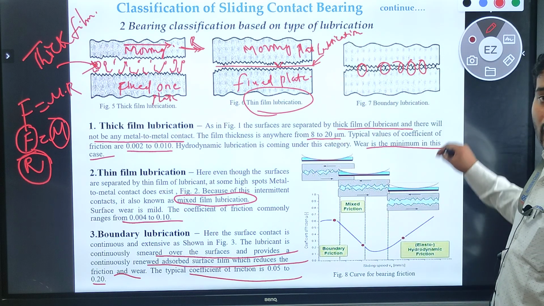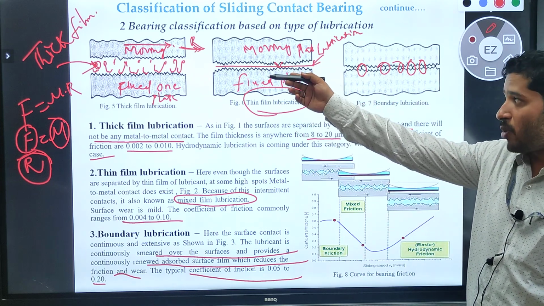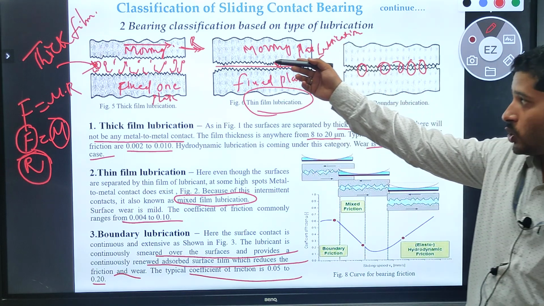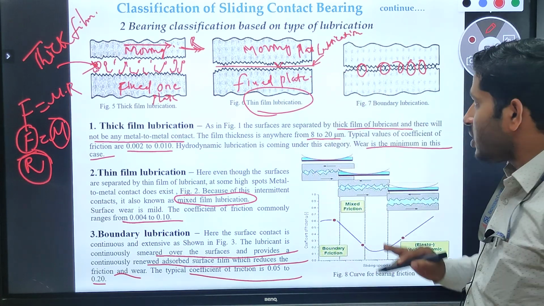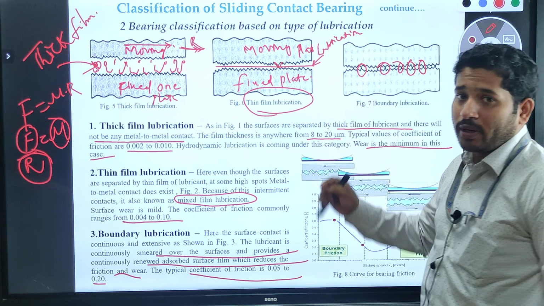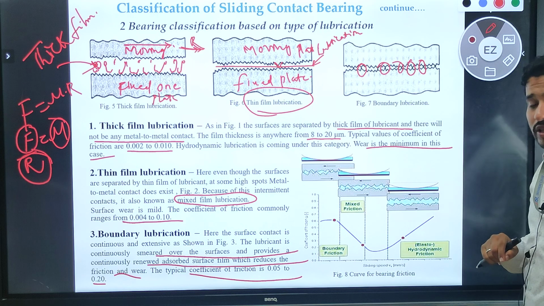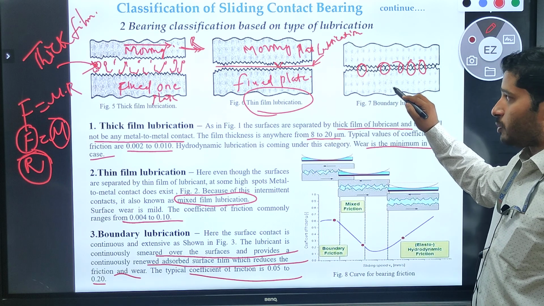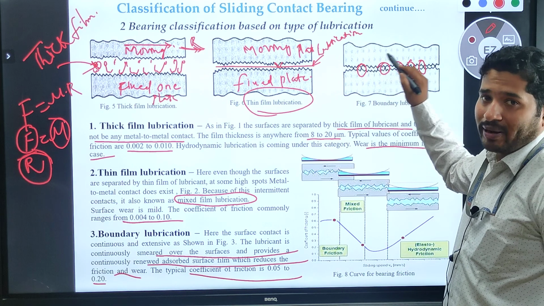Have you understood? In thick film lubrication, we provide the maximum amount of lubricant between the fixed plate and the moving plate, so there is no metal to metal contact. In thin film lubrication, we use less lubricant, so there is a possibility of metal to metal contact at some places. But in boundary conditions, we use very little lubricant between the fixed plate and the moving plate, so there is a possibility of maximum metal to metal contact.